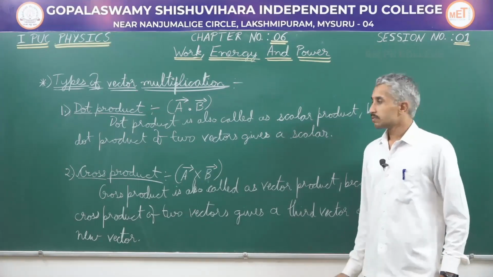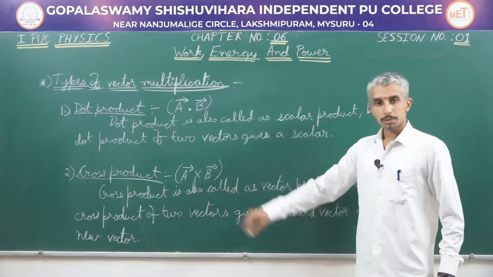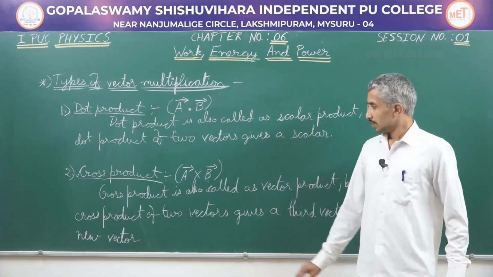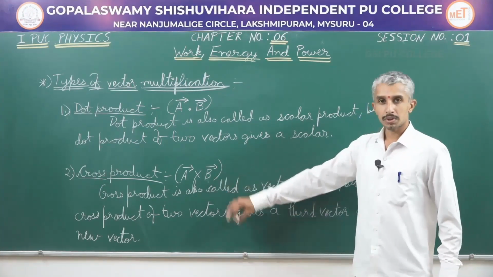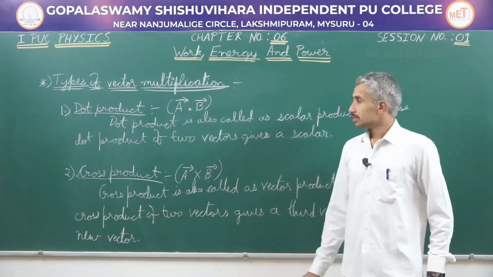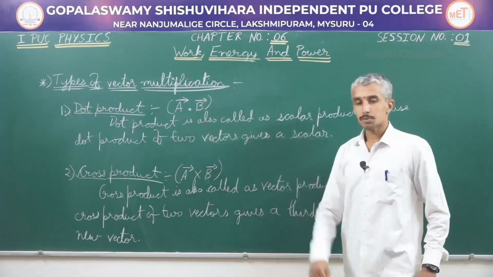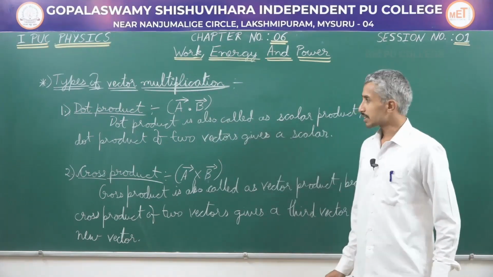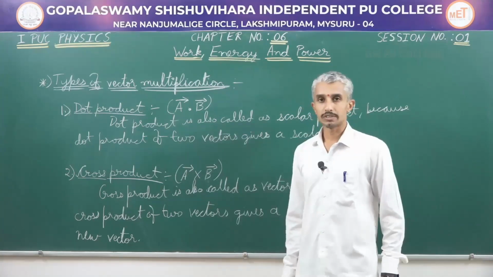For the chapter of work, energy and power, the cross product is of no use. So we will not be discussing the cross product, whereas we are in need of dot product. Therefore, we will be discussing more about dot product. So now we will be learning the mathematics related to the dot product of two vectors.